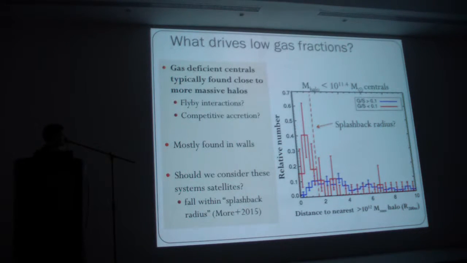Another really open, general question is whether we should be changing our definition of where groups end. Recently, Surhud More has proposed a physical definition of a group's edge, the splashback radius, which is distinct from the typical R200 that people use, 200 times the mean matter density. What we find is that our gas-poor centrals, which we think are in their own halos, are falling inside the splashback radius of the nearest larger halo. So maybe we should be considering these satellites, and updating our definition of a group to account for this.